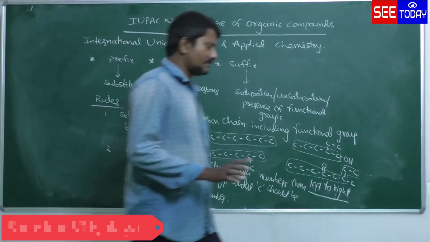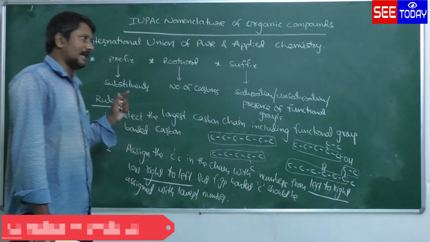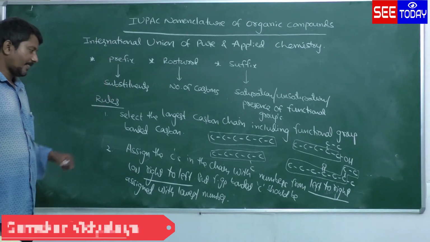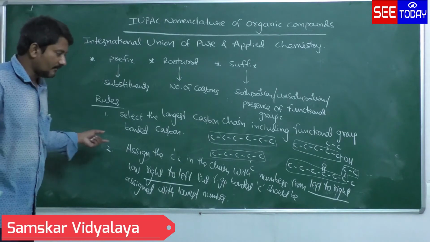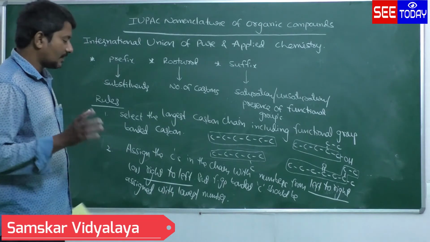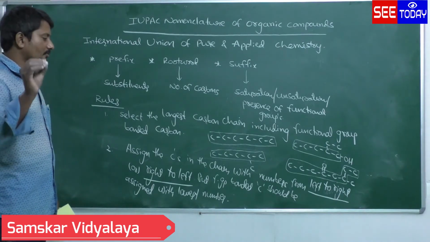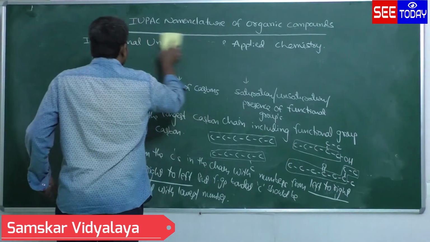So you have to give the lowest number to the functional group bonded carbon. Suppose the functional group is absent, then we have to give the lowest number to the substituent. Functional group bonded carbon should be assigned with the lowest number. Suppose there is no functional group, then we have to consider the substituent bonded carbon. The substituent bonded carbon should be assigned with the lowest number. Okay, now let us see the examples for this.